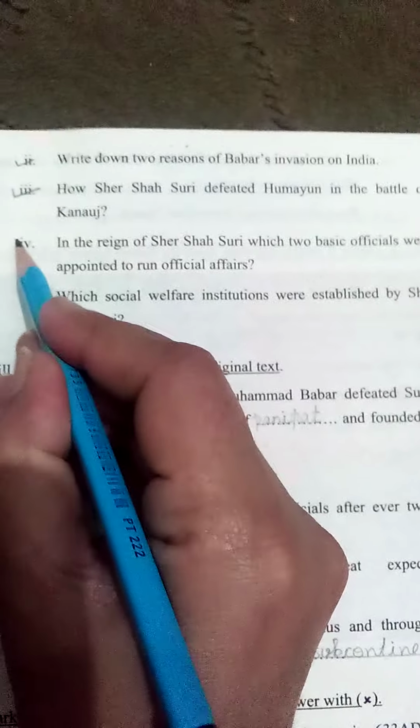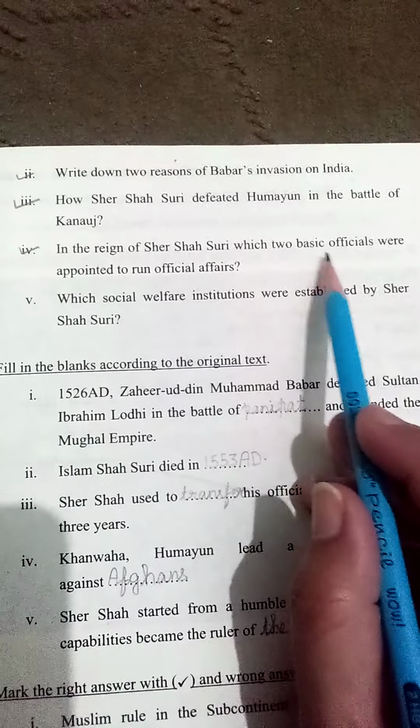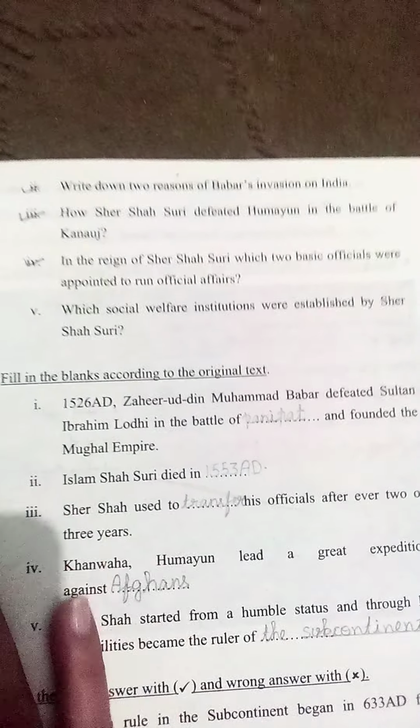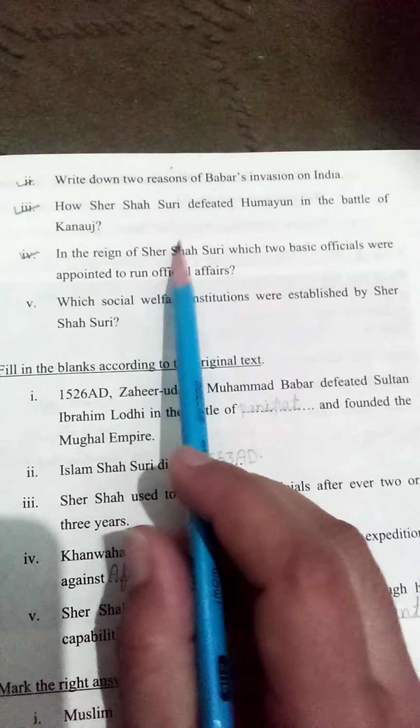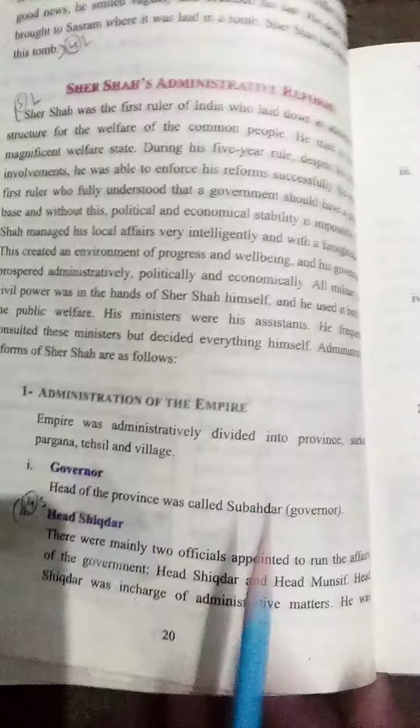Now we will do question number 4 also. Here is question number 4. In the reign of Sher Shah Suri, which two basic officials were appointed to run official affairs? Question number 4 is on page number 20.